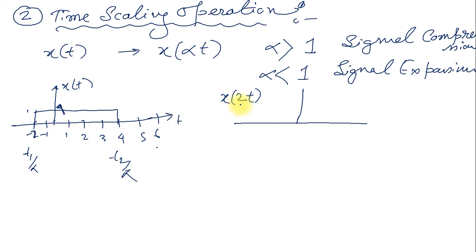Now if alpha is equal to 2, then minus 2 divided by 2 is minus 1. So now the modified signal starts from minus 1, and 4 divided by 2 is 2. So minus 1 to 2. Amplitude is fixed. I am not dealing with the amplitude because I am dealing with the time scaling operation. So now this signal is x of 2t. Is there any confusion?